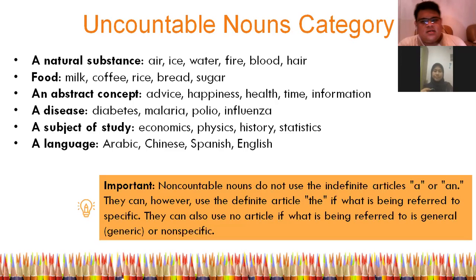Yes, thank you very much, Andi Tanri, for the explanation. But before we continue to the formula, I'd like to add a little bit more information about uncountable nouns. In general, uncountable nouns have no exact number to them, because we can't fully count them with our own eyes and all of our fingers.